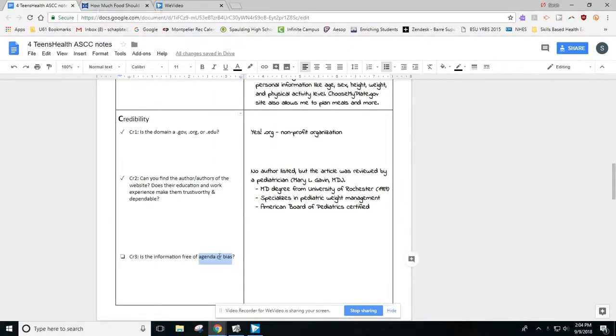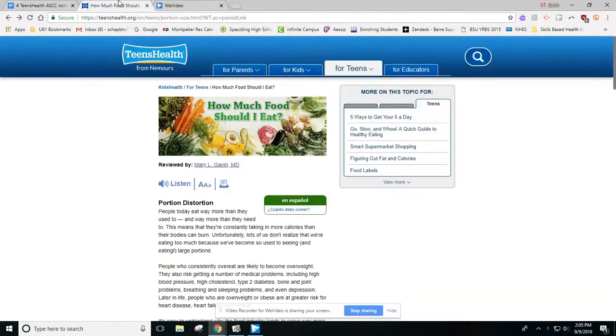Another thing to help you determine if the information you're reading has a hidden agenda or is biased is to try to figure out if the website is trying to sell you something. So we'll talk about advertisements in a little bit, but I don't see any big advertisements on the page. And also throughout the article, I didn't notice any examples of the author or the website trying to sell me a product or a certain service.